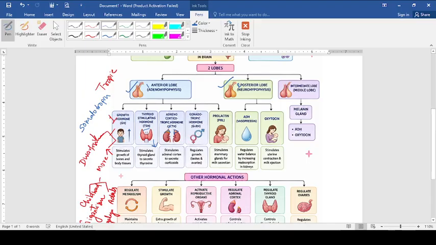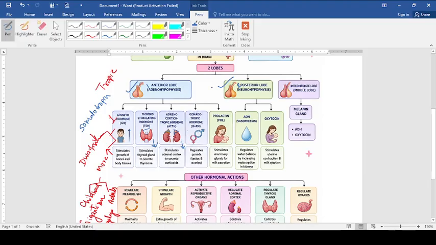But this gland will be showing its function only if ACTH is secreted by pituitary. Then only it will be showing its normal functioning and regulating the functions of the body, like mineralocorticoids, glucocorticoids, as well as adrenaline, emergency hormones. We will discuss that later on in the next class.